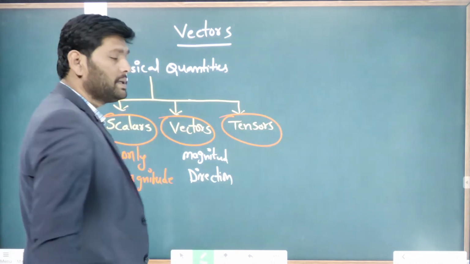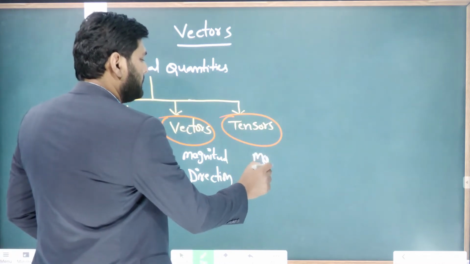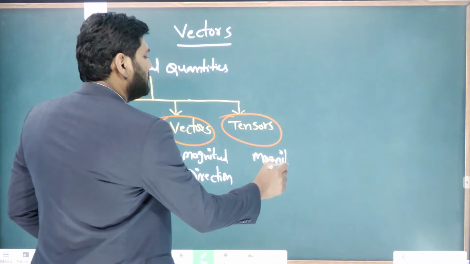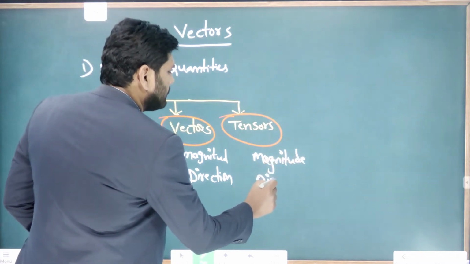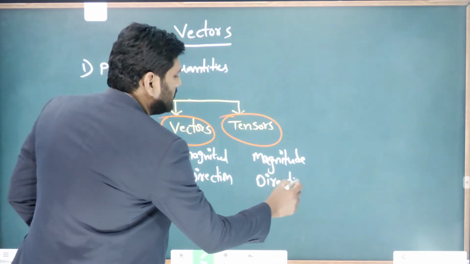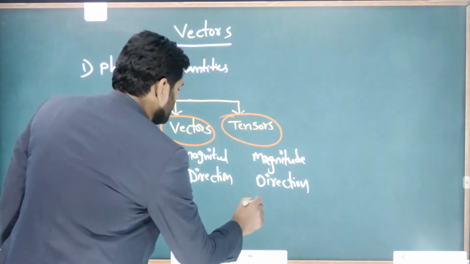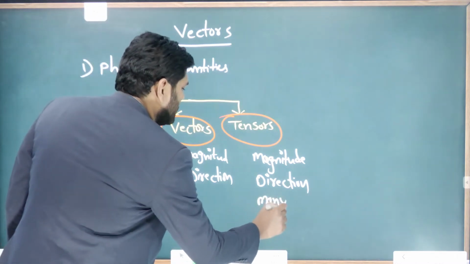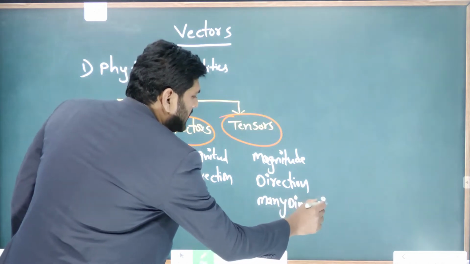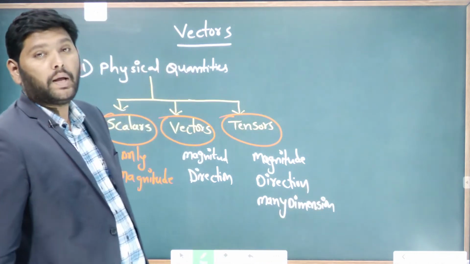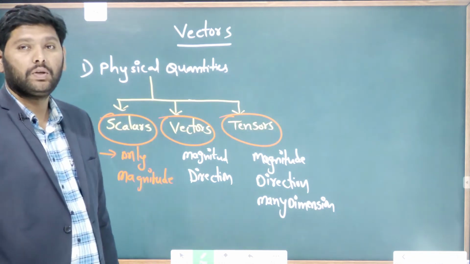And coming to the tensor, tensor means any quantity that has magnitude, direction, and it must have many dimensions. Those are known as tensor quantities. Got my point?